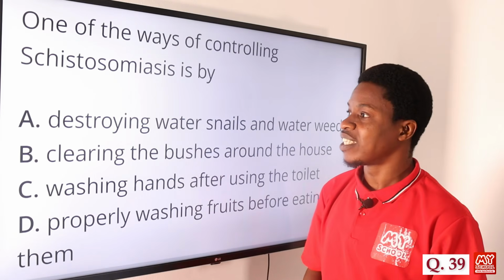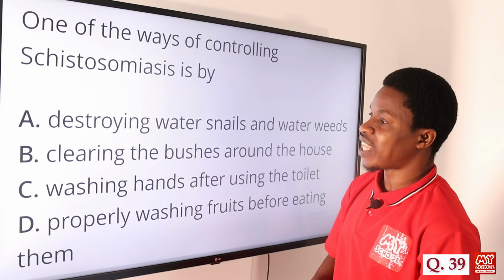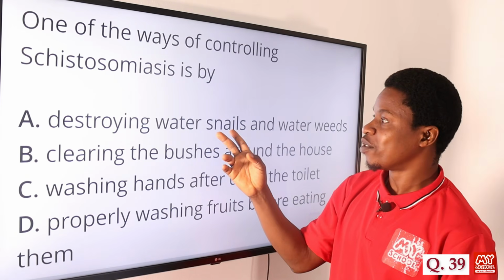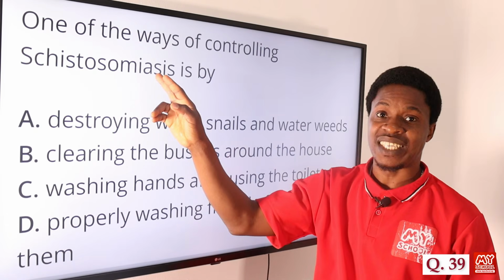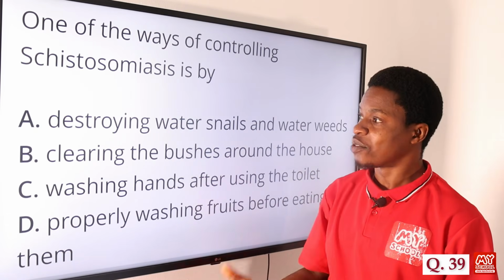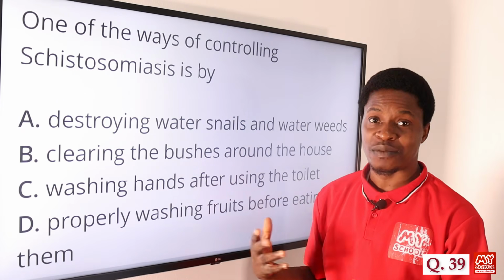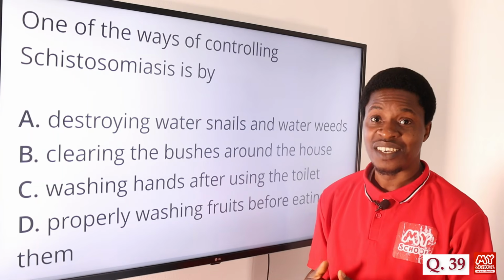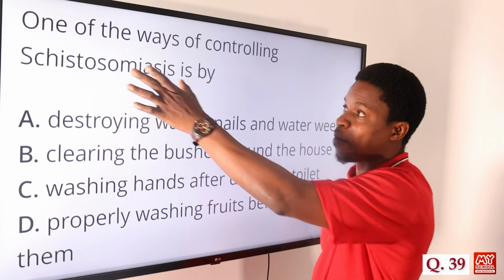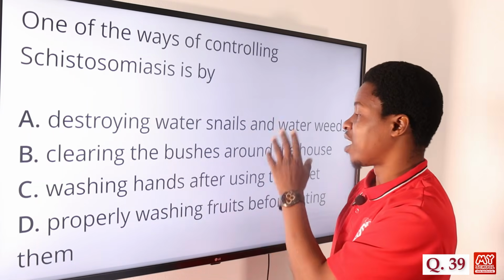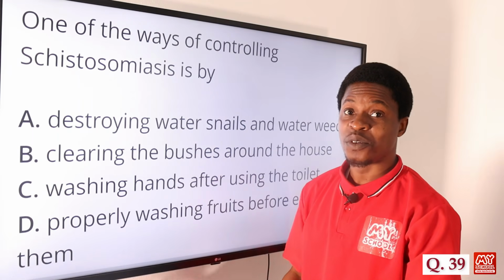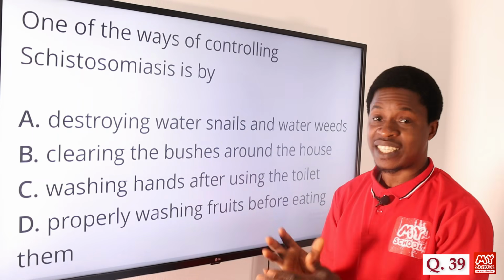Option A says destroying water snails and water weeds. Of course, that has to do with it. You need to know what schistosomiasis is before you can know the right option to choose. Option B says clearing the bushes around the houses. Of course, that is not malaria. If it is caused by mosquitoes, you'll be talking about clearing the bushes around so that mosquitoes don't breed there on the water that has been waterlogged.